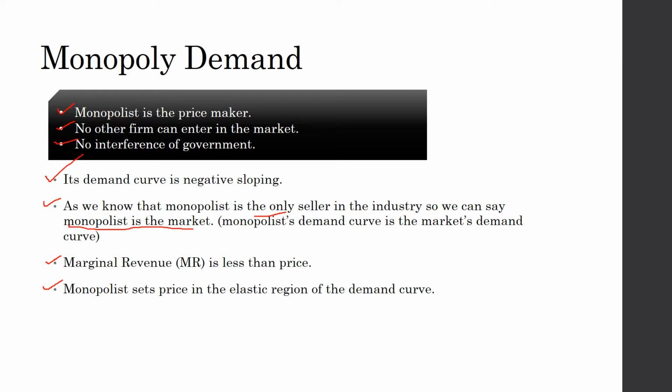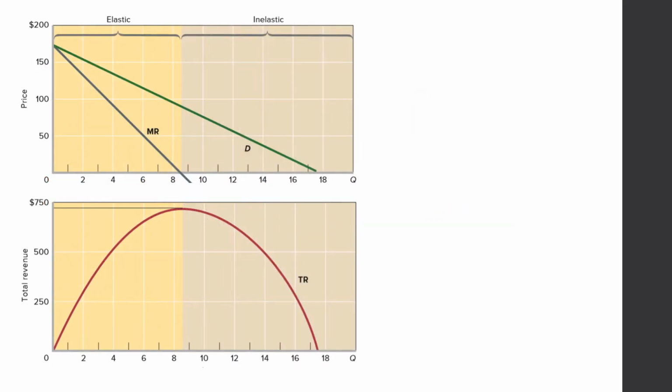And the fourth point is that the monopolist sets price in the elastic region of the demand curve. Why? Because as we learned, in the elastic region, when price decreases, the total revenue increases. Now here you can see that in the elastic region, when price decreases, the total revenue increases. But in the inelastic region, when price decreases, the total revenue also decreases.